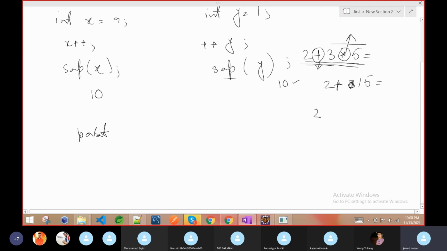Similar to that, suppose you have 2 plus 10 by 5, then again we do not do the plus sign, we first do the division, and then whatever the result, we will get the result. So here we have the same thing. Post priority is very low, means the lowest, and pre priority is very high, means the highest you can say.